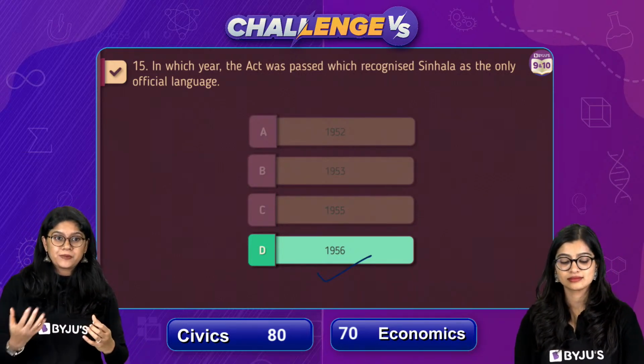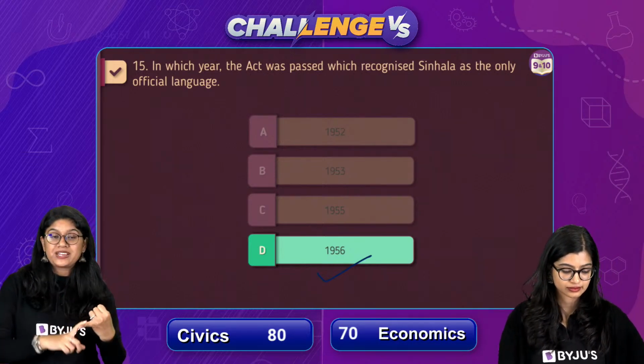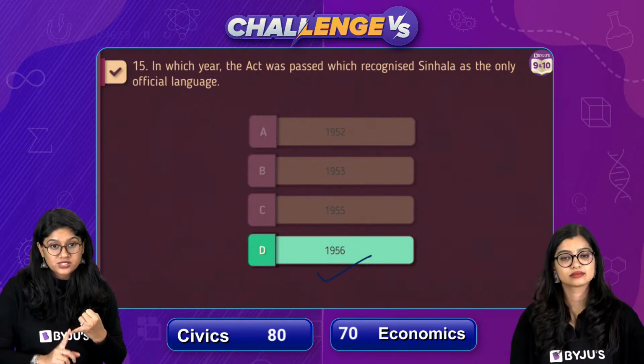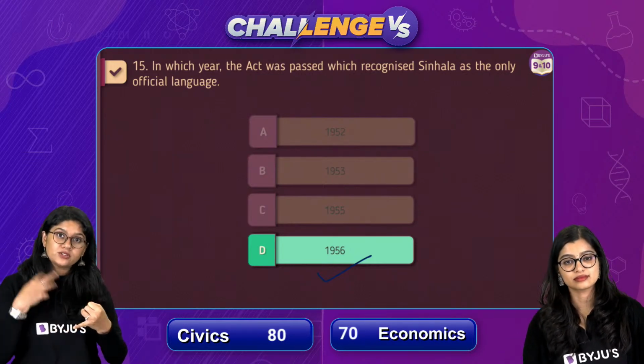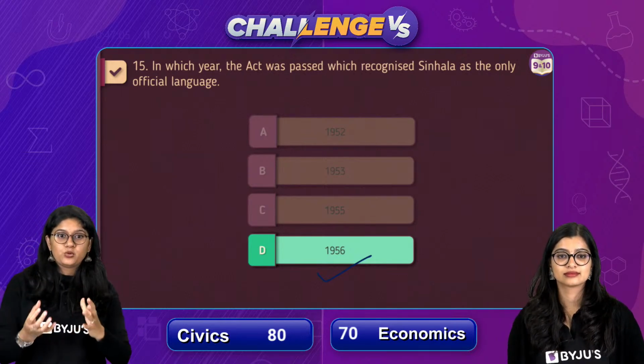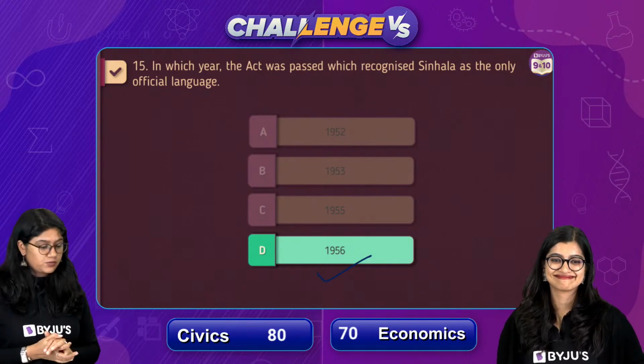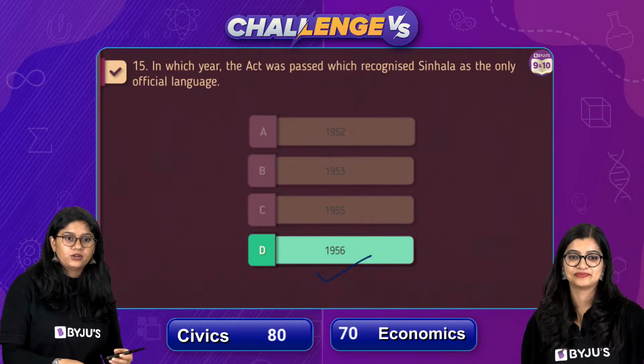And of course, once the language became official, they had rules that they would be protecting and fostering the religion Buddhism. And in government jobs also, preference was given to the official language and to the people who were locally present there in a majority. So with this, we got the correct answer. Very good.